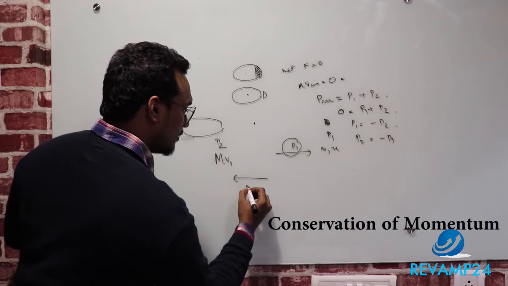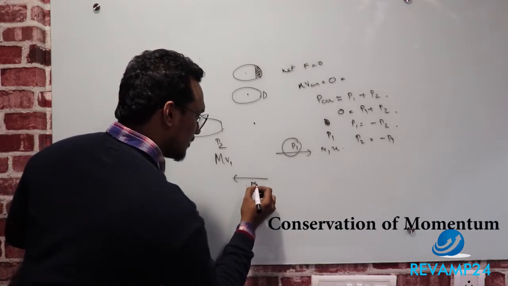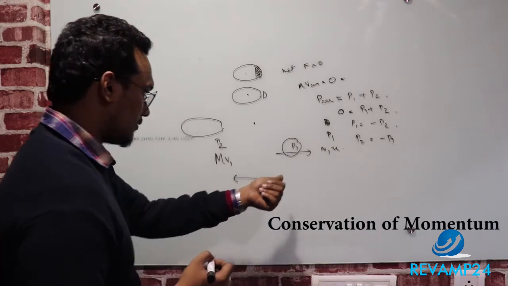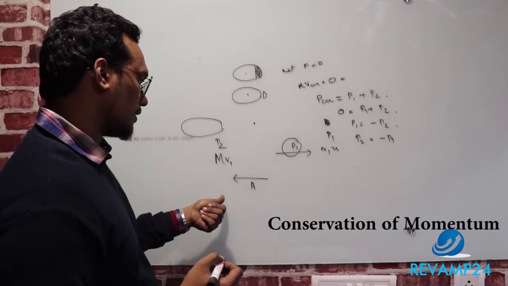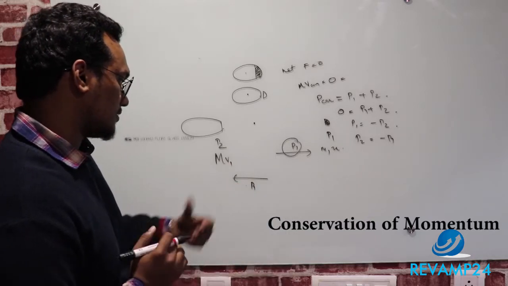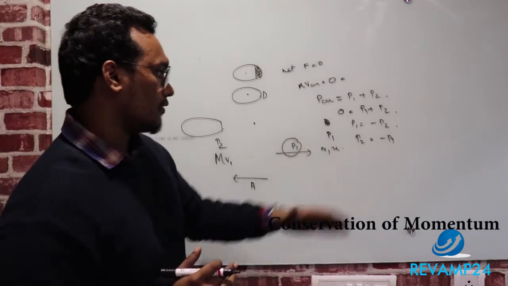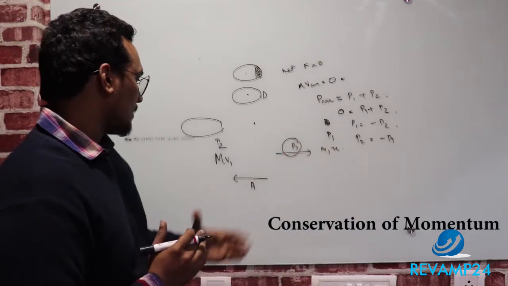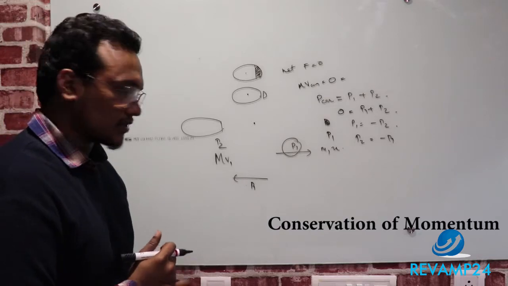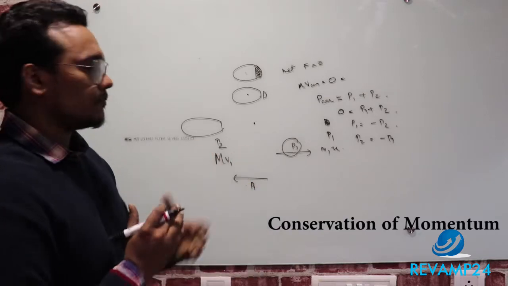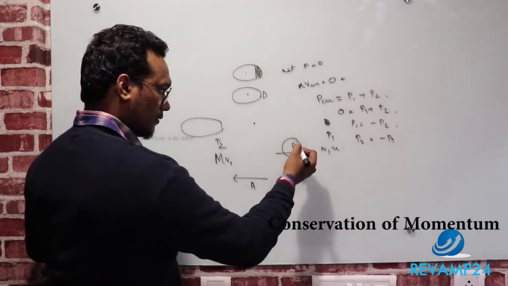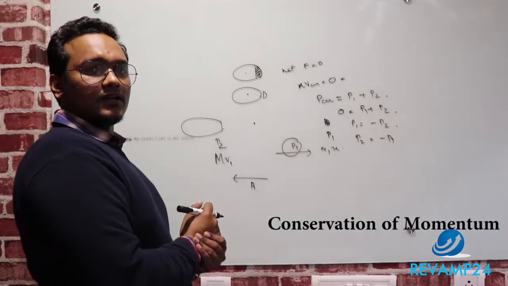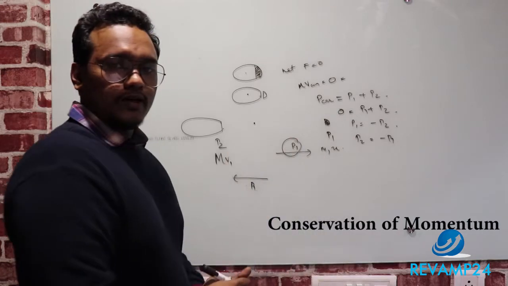So p2 will be minus p1. I have already reversed the direction, so I have already considered the negative sign here. This will be a momentum going in that direction, m1 u1, and this will be a momentum going in this direction, m2 v1, which is nothing but p2 itself. These are vectors, momentum are vectors, so the sum of p1 plus p2 is equal to 0, because they are equal and opposite.